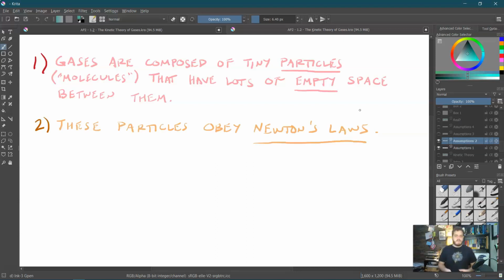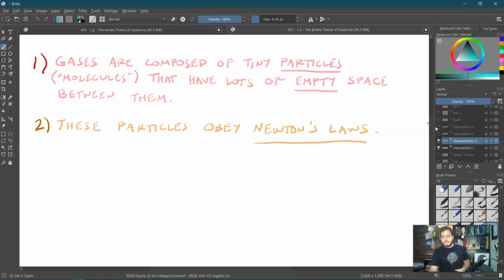The second assumption is that these particles are solid objects that obey Newton's laws. So that means they're going to always travel in a straight line at constant velocity. They have inertia, unless they're acted upon by a force. And those can be forces from other particles or from the walls of the container. And when they do collide, they can apply forces to those things.